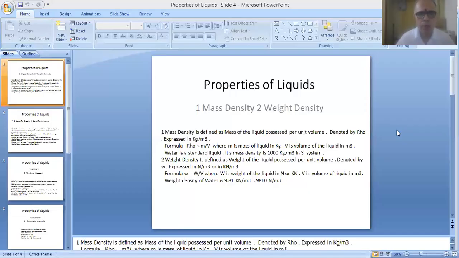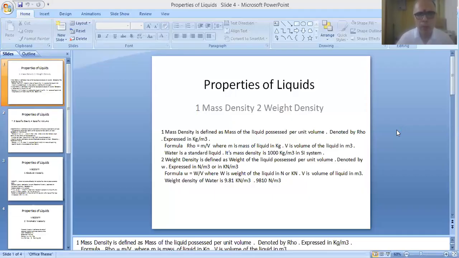And if you cannot increase or decrease the volume of a fluid, it is called an incompressible fluid. Now, we cannot increase or decrease the volume of a liquid. Therefore, all liquids are referred to as incompressible fluids.